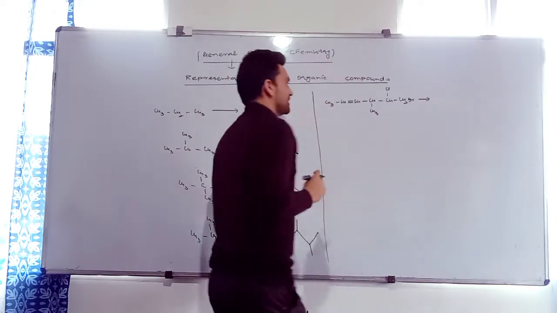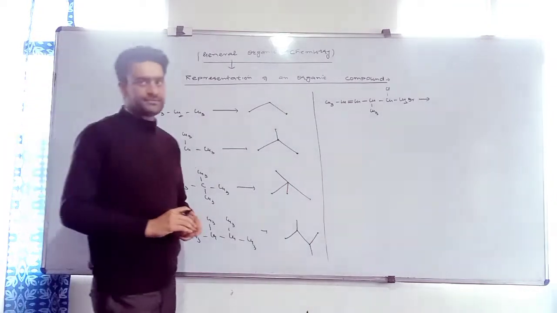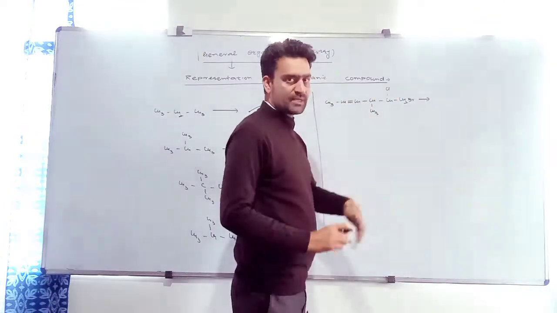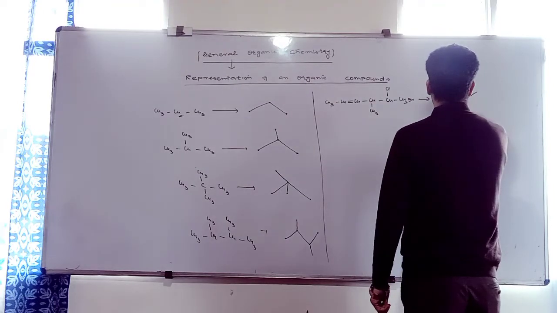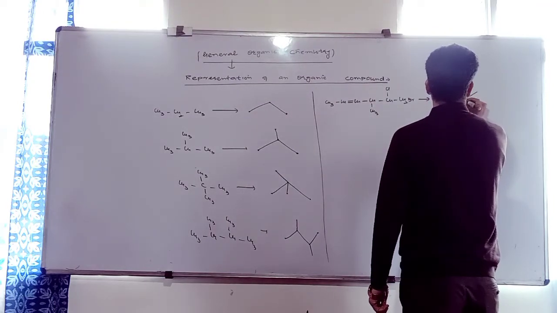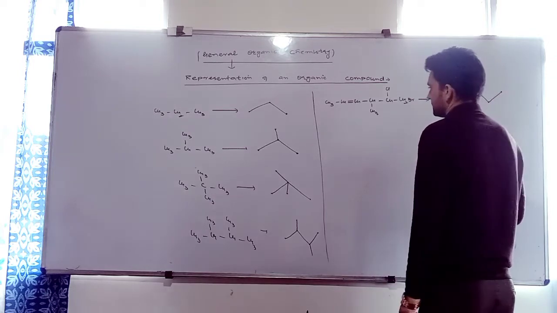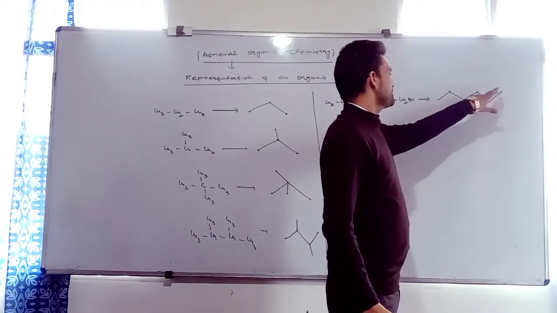How many carbon atoms are present in the parent chain? There are 1, 2, 3, 4, 5, 6 carbons. I will write it just like this. Carbon numbers: second, third, fourth, fifth, and sixth. Clear? 6 carbons: 1, 2, 3, 4, 5, 6.